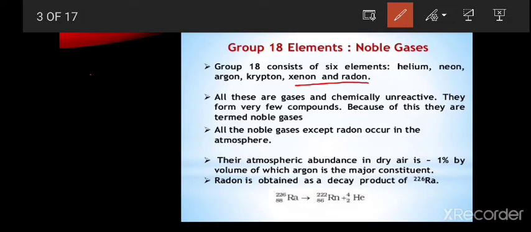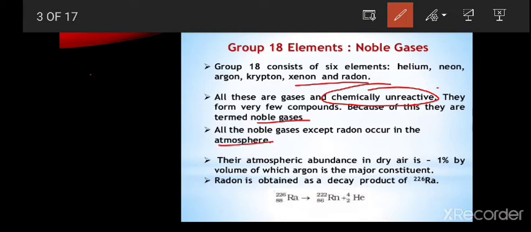All these gases are chemically unreactive. They form very few compounds, because of which they are termed noble gases. Due to their low chemical reactivity, they are called noble gases. And all the noble gases except radon occur in the atmosphere.